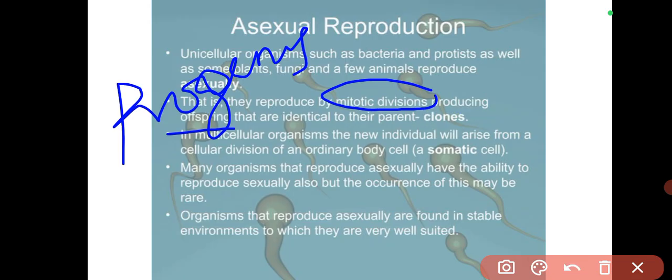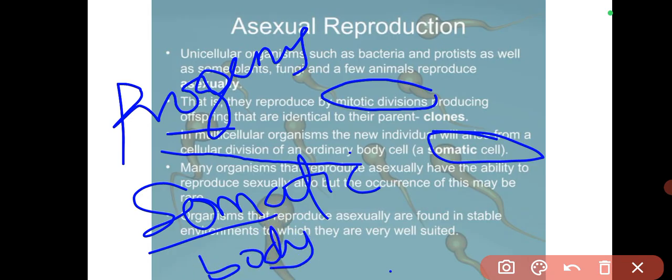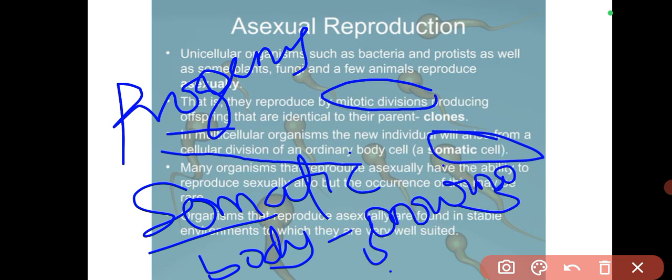Then in multicellular organisms, the new individual will arise from cellular division of an ordinary cell, which is a somatic cell. Now, you see, in somatic cell, the word soma means body. Is that okay? So body cells undergo mitotic division. That's just to tell you. Body cells are growing cells. Now, the non-growing cells are called non-somatic, and those are the sperm cells or the eggs, the ovum.